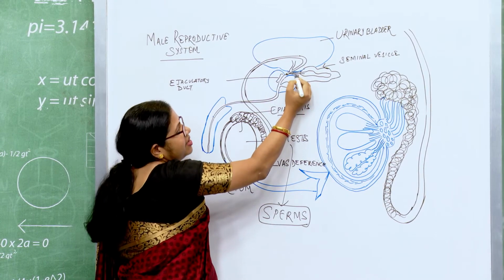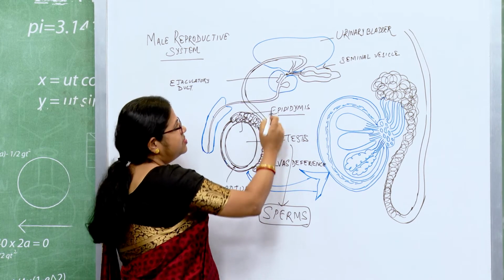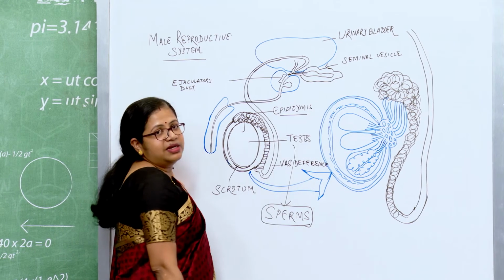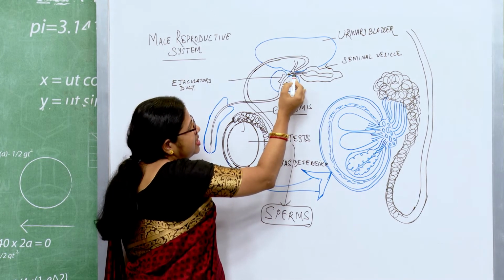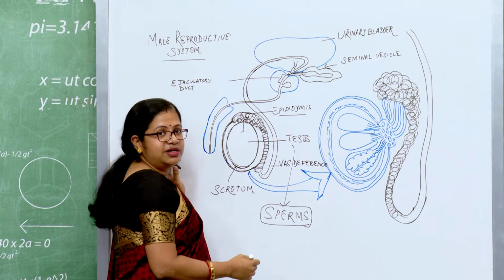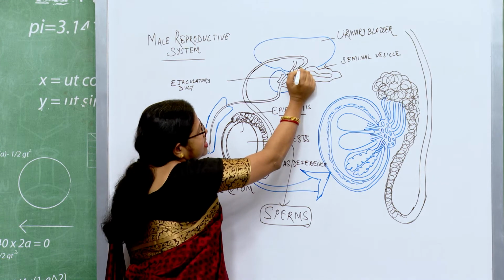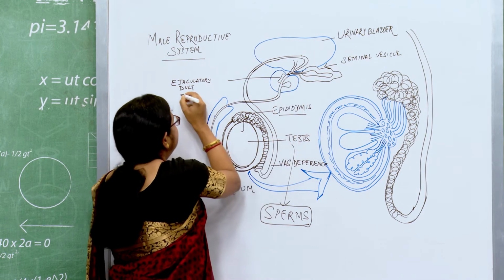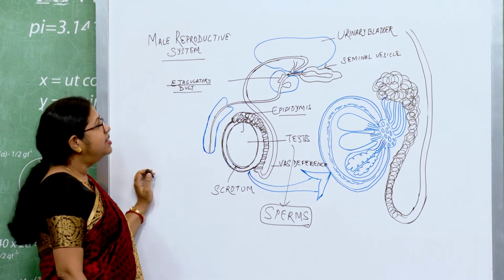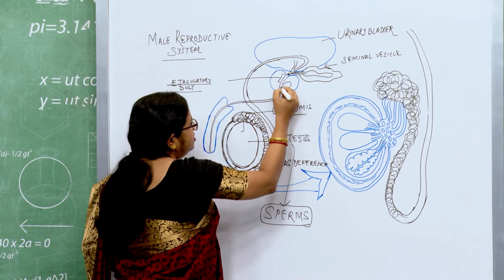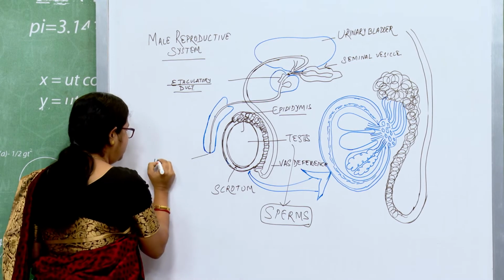So epididymis will lead into vas deferens, which will pass over the urinary bladder. At the base of the urinary bladder, on the back side, we are showing a half picture. There, similar structures, a pair of seminal vesicles or seminal glands, are present and these seminal vesicles will drain their secretions into the vas deferens. Now, this duct of the seminal vesicle as well as the vas deferens, they both will make a system of duct which is called ejaculatory duct. This ejaculatory duct then will pass into the urethra and finally open up through the urethral meatus.